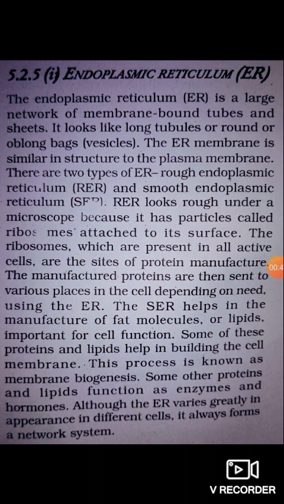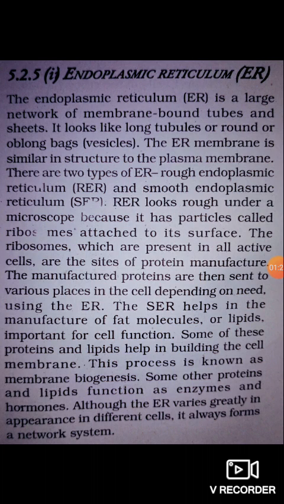Endoplasmic reticulum, in short form ER, is found in all living cells. First of all, you know endoplasmic reticulum is found in all living cells except prokaryotic cells and mature mammalian RBC. Endoplasmic reticulum also forms an extensive membrane network of sheets within the cytoplasm. The endoplasmic reticulum is a large network of membrane bound tubes and sheets.